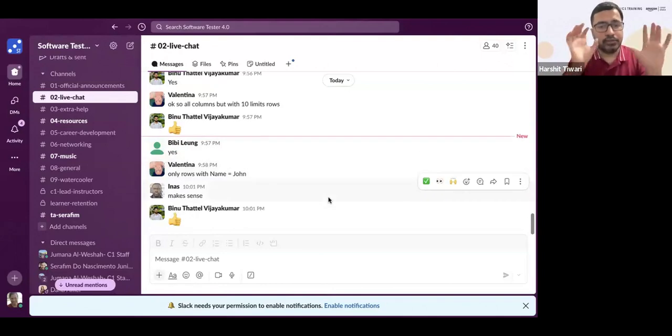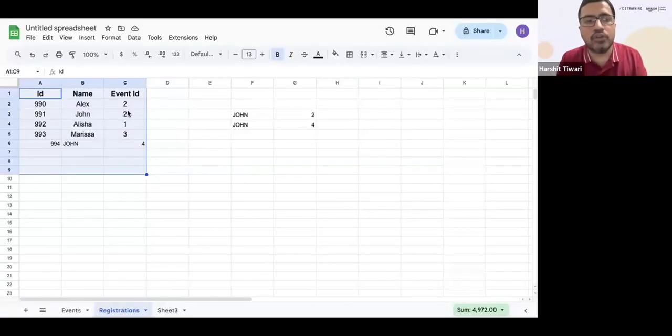Ina says makes sense, right? Because this distinction should be absolutely clear, right? Select only works on the columns. Where clause is what works on your rows. If you know this, then you can get any subset of the data. Why? Because you know which part is working on the columns, which part is working on the rows, and how to get what. All right.